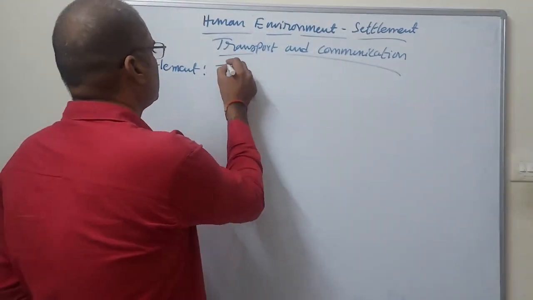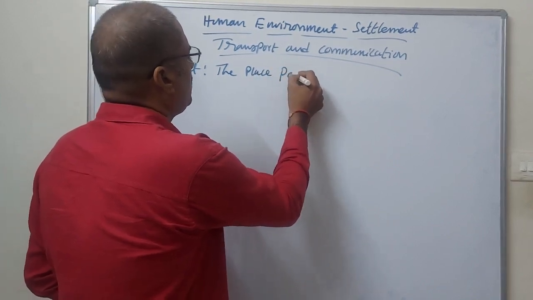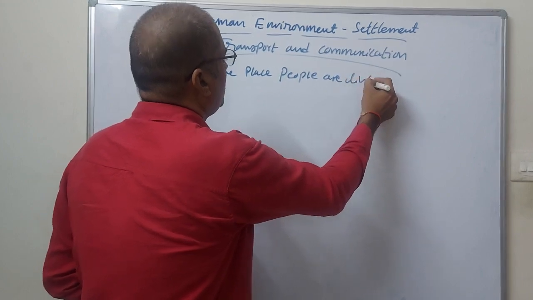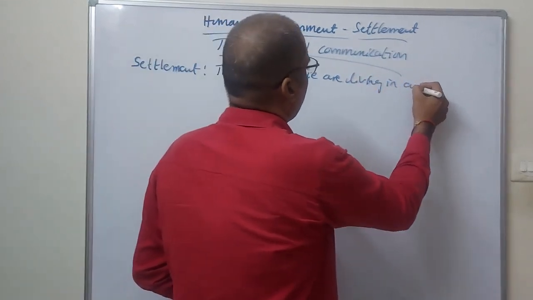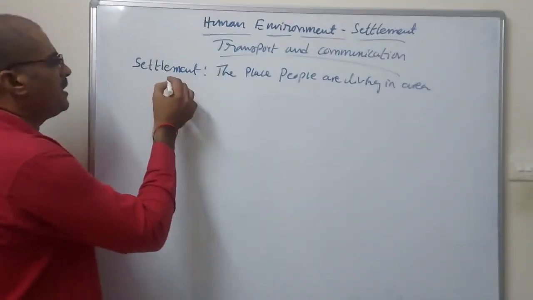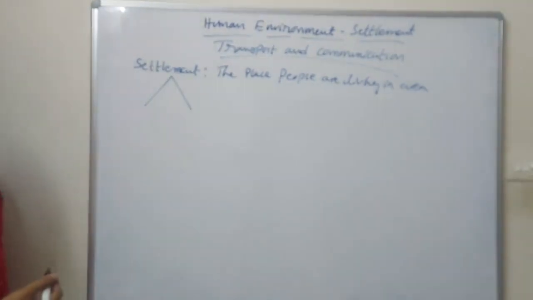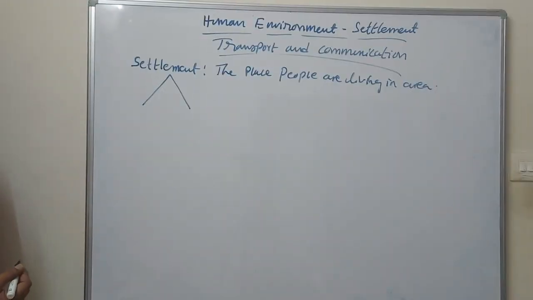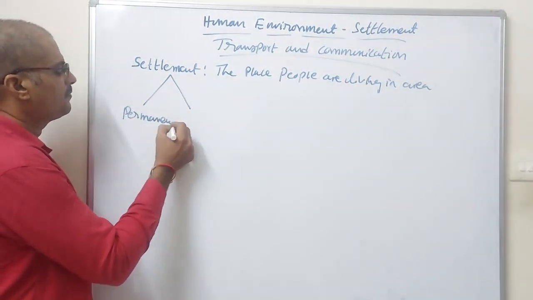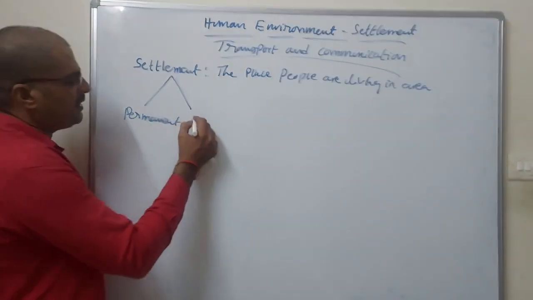The area where people live is called a settlement. Actually, settlements are divided into two types. One is the permanent settlement and another one is the temporary settlement.